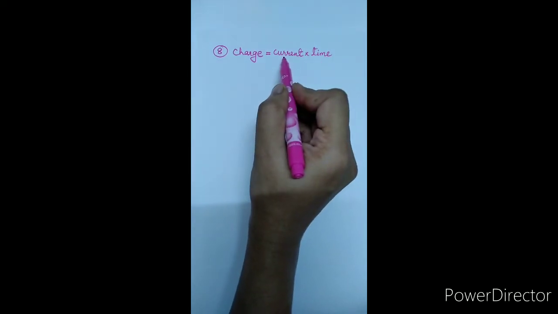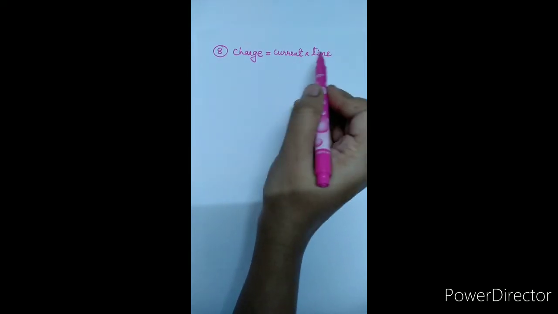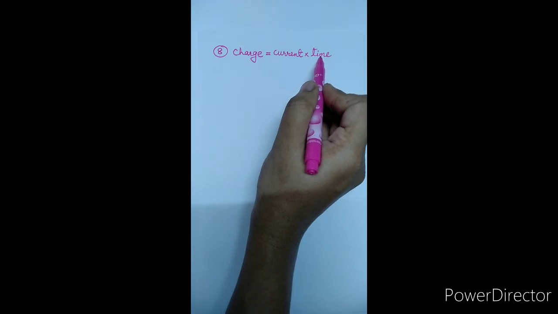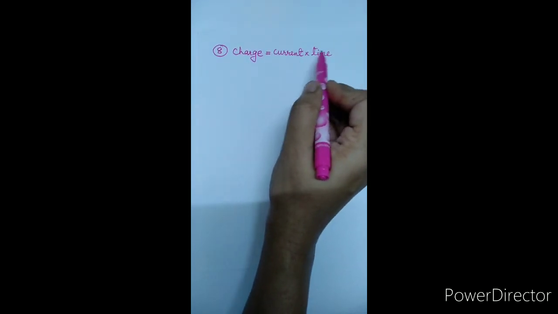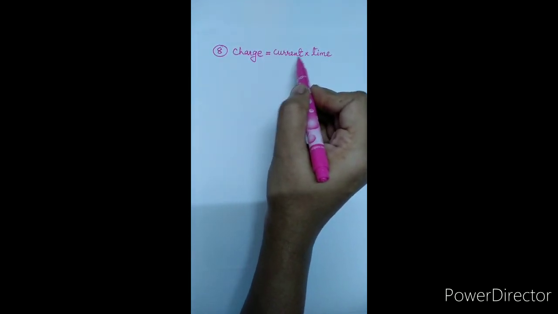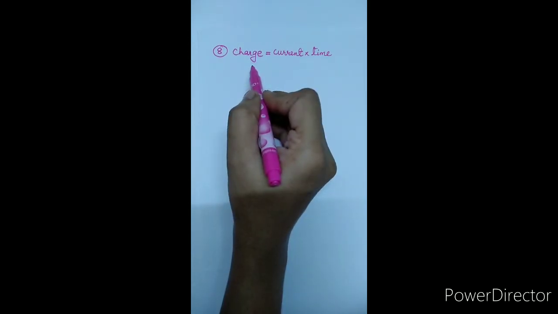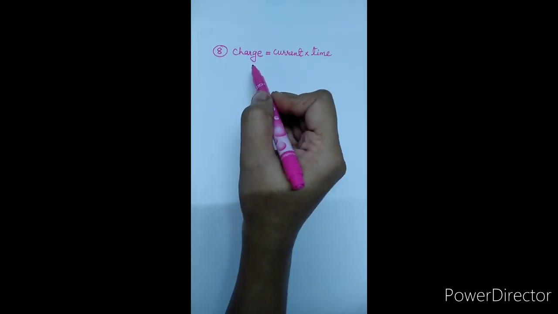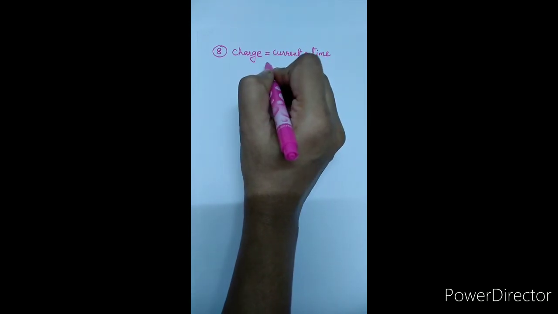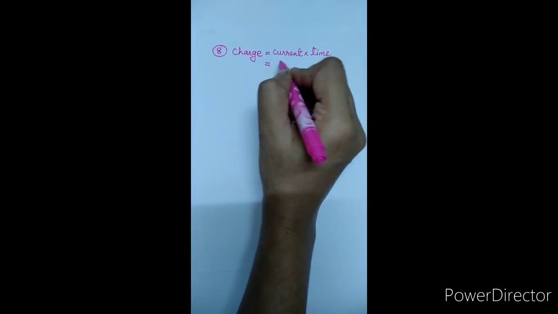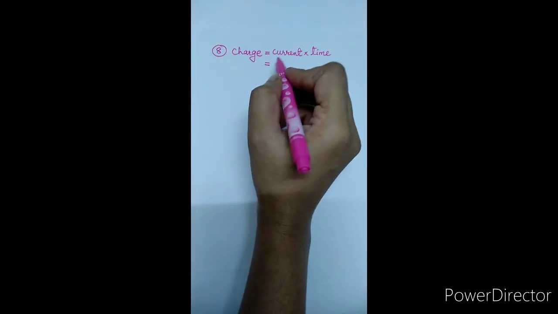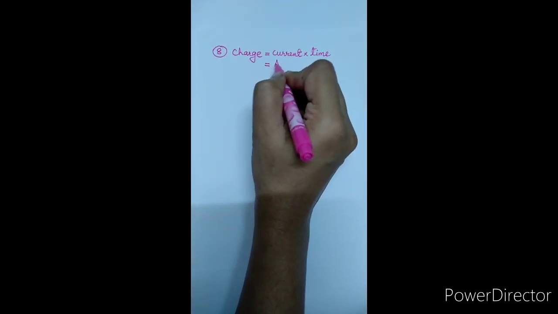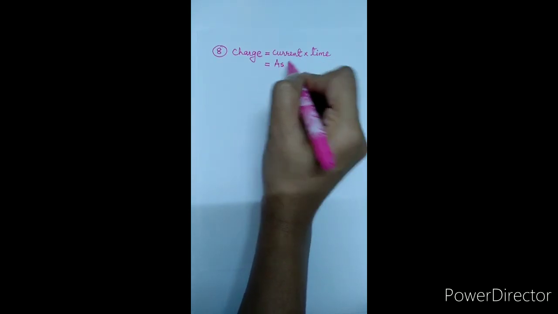Now, here current is a fundamental quantity and time is also a fundamental quantity. So we can say that the charge, which is obtained by using two fundamental quantities, current and time, is said to be a derived quantity. Let us see the unit of charge. The charge is normally measured in coulomb. By using this formula, we come to know that the current is measured in ampere and time is measured in second.